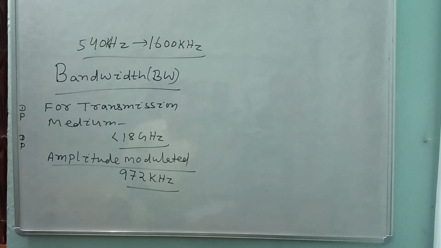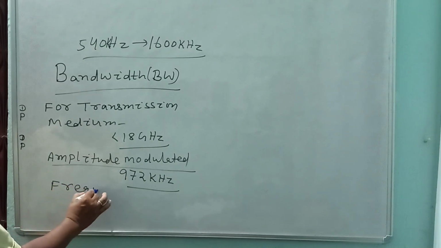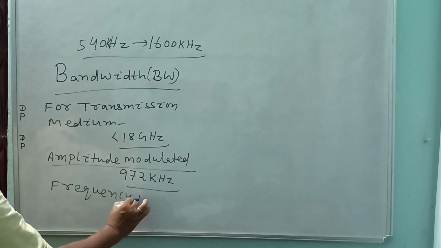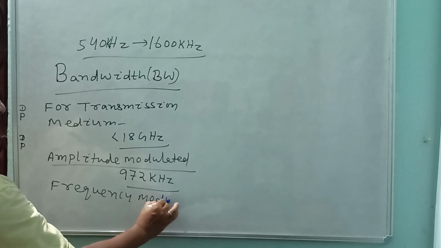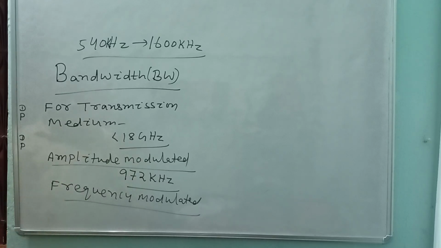Similarly, if you consider FM, frequency modulated broadcasts, what is the range of frequency? That is 88 megahertz to 108 megahertz.